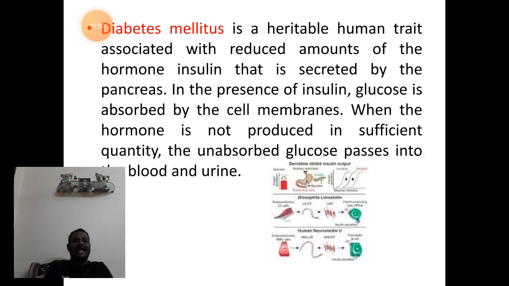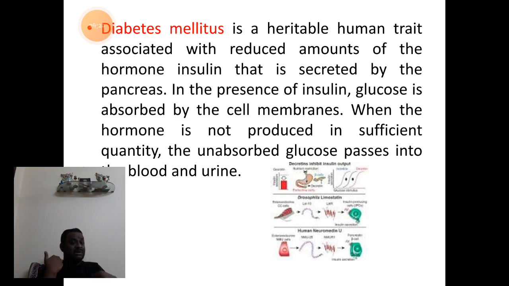The next example is diabetes mellitus. As we all know, it is a heritable human trait which is associated with the hormone insulin secreted by the pancreas. The presence of insulin will make the glucose get absorbed by the cell membranes.